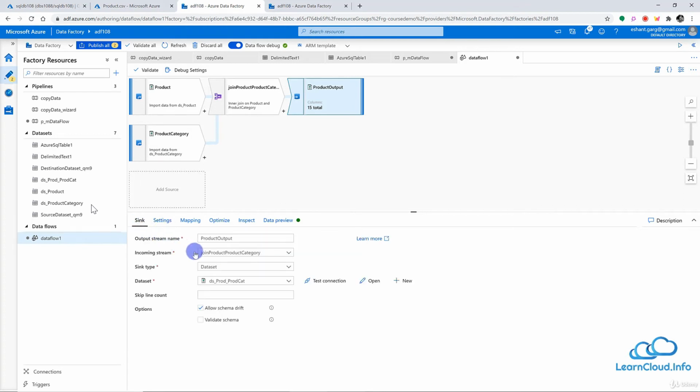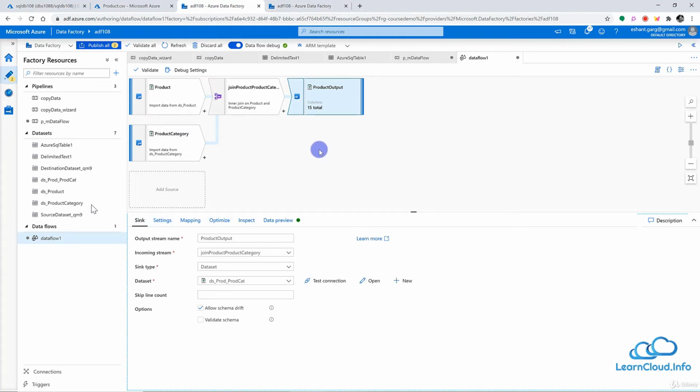And of course we have the sink setting here, and we have the option if you want to skip a number of lines, and allow schema drift. Schema drift means your metadata of your input columns can change frequently, but you still do not want to stop that data from coming into the data flow, so we allow it here. For example, if the metadata or the name of your column changes, it still allows you to have that data. And of course we have the validate schema option here, which will validate that you have the same schema which you designed here. So we will discuss all these settings in detail.